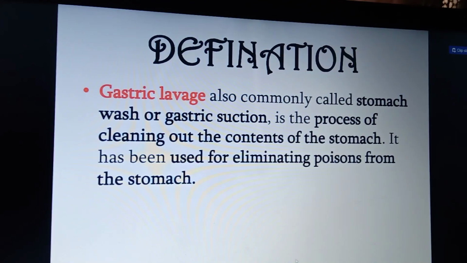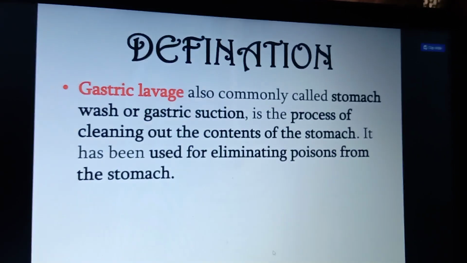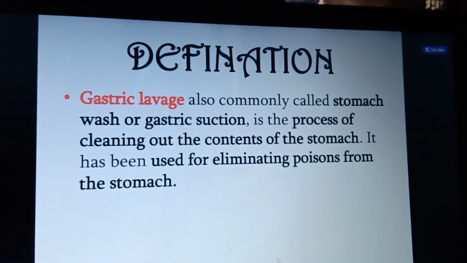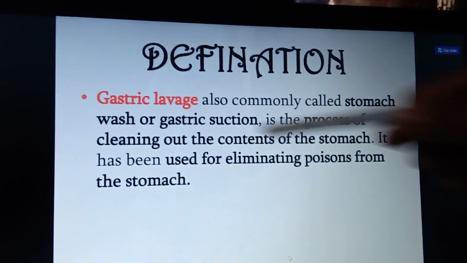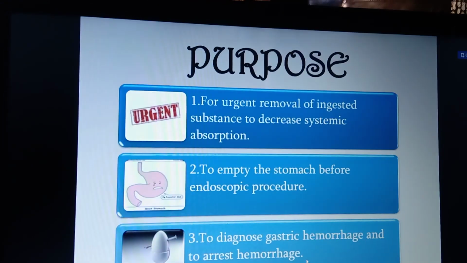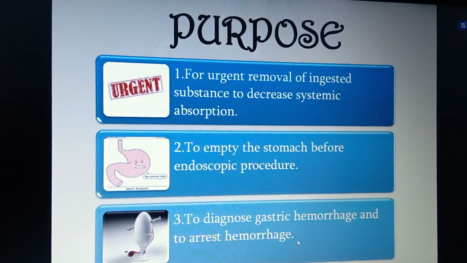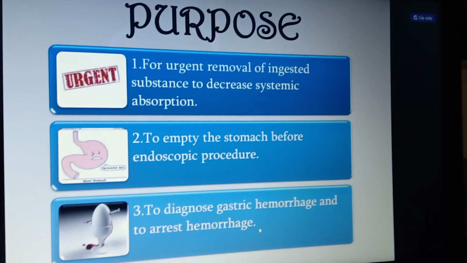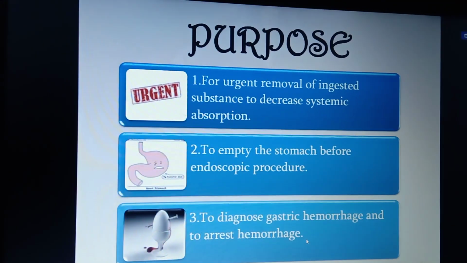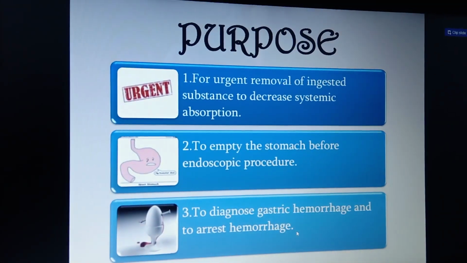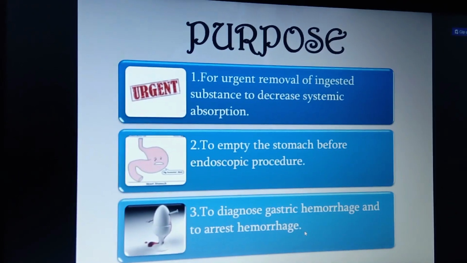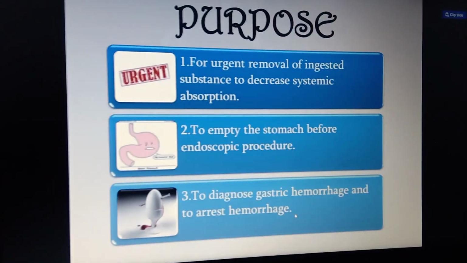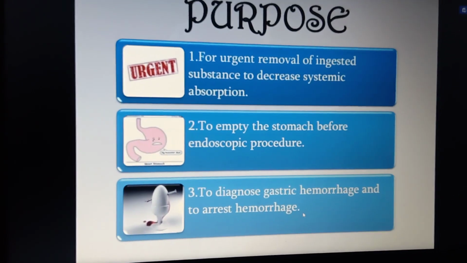For example, in poisoning cases, the person has ingested poison into the stomach. That is the main thing, so in order to eliminate it, they do gastric lavage. Next, what is the purpose of gastric lavage? It is for urgent removal of ingested substances to decrease systemic absorption. Whenever you ingest poison, it is immediately absorbed into your blood circulation, so in order to avoid that, they do gastric lavage.